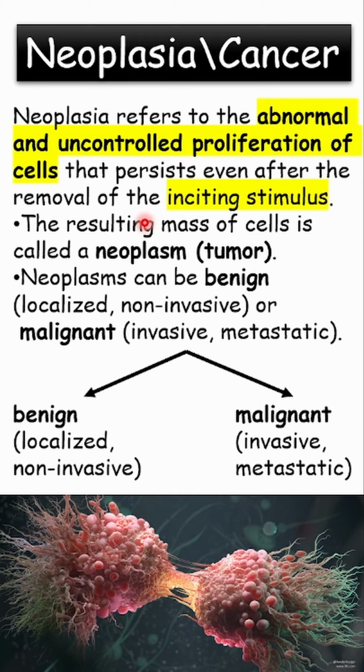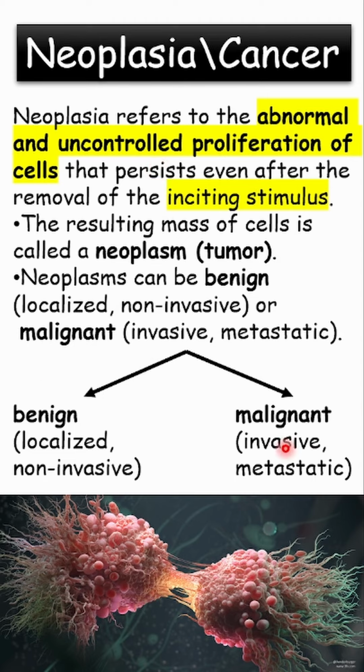So the cells are abnormal and they are proliferating in an uncontrollable fashion even after withdrawal of the stimulus which is making them proliferate. It can be any stimulus, maybe a growth factor, a hormone or any other chemical which usually stimulates a cell to grow. So even after removing the triggering stimulus, the cell is growing abnormally and uncontrollably, and that is called a neoplasm or a tumor, and it has two types.